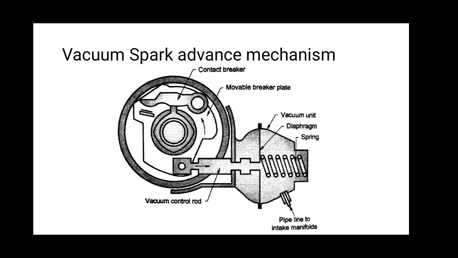As the throttle valve opens wider, there will be less vacuum in the intake manifold and less vacuum advance. At wide open throttle, there will be no vacuum advance at all. This will not be the case in the centrifugal advance mechanism.